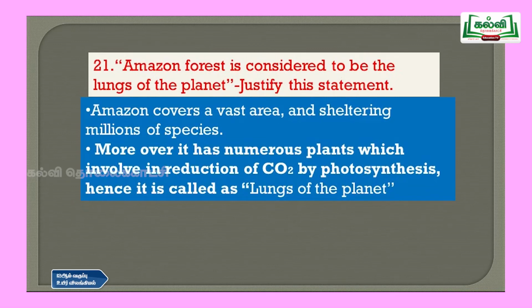Then question number 21, Amazon forest is considered to be the lungs of the planet. Justify this statement. Amazon covers a vast area sheltering millions of species, and moreover it has numerous plants which are involved in reduction of carbon dioxide by photosynthesis. Hence it is called the lungs of the planet. There are many plants in this Amazon area. The Amazon lies in the tropical region in South America, and this is the biggest forest